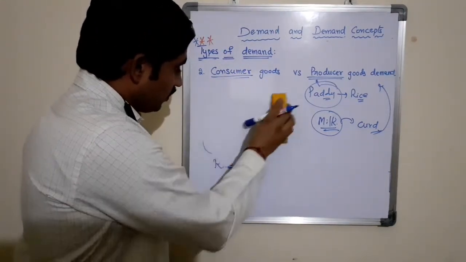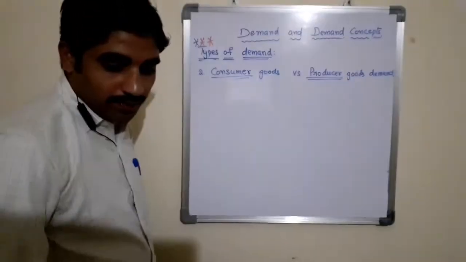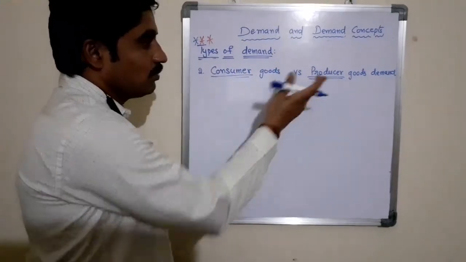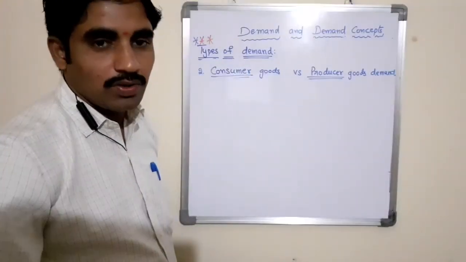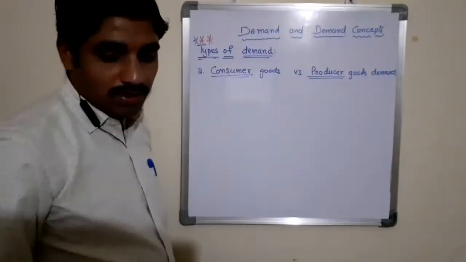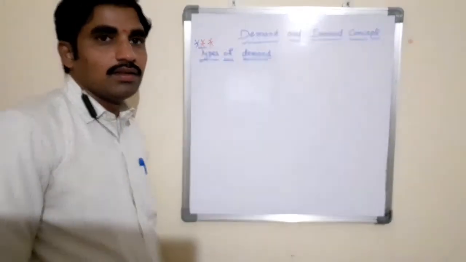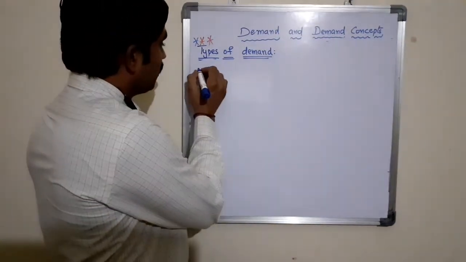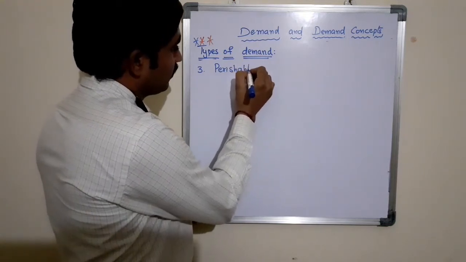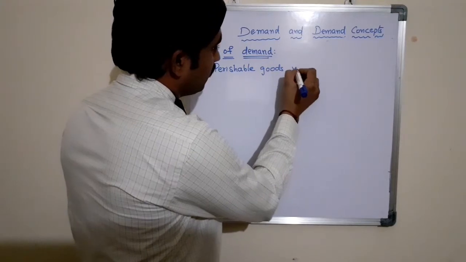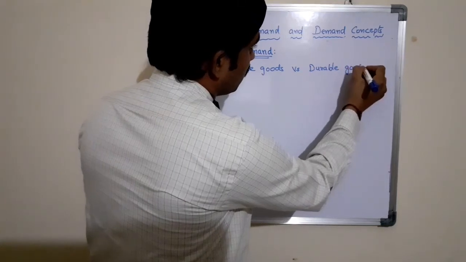So before understanding what is consumer goods demand and producer goods demand, we must understand the meaning of what is consumer and what is producer, or who is consumer and who is producer. Then only is it possible to understand the concept of consumer goods demand versus producer goods demand. The next one is perishable goods demand versus durable goods demand.